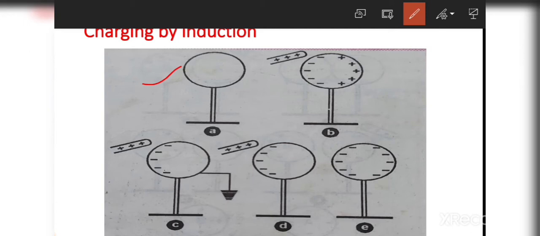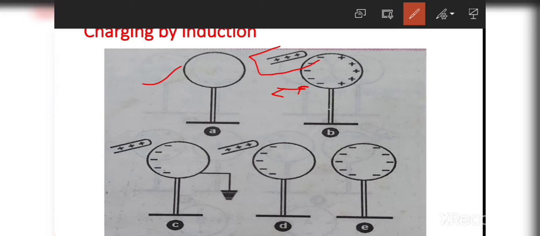If we bring a charged rod, it may be a glass rod, near the metallic sphere, then due to the positive charge on it, the opposite charge comes toward the positive charge of the glass rod, because positive and negative charges attract each other.